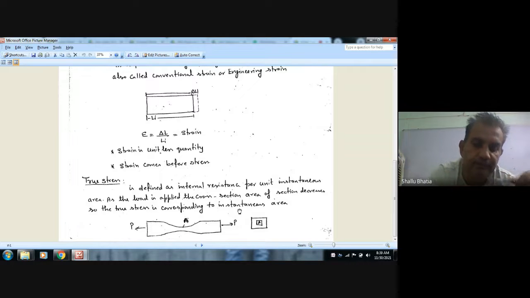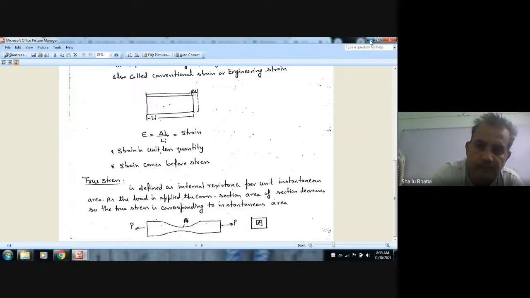At any instant, suppose A is the cross section area, then this load or internal resistance per unit instantaneous cross section area is called true stress.